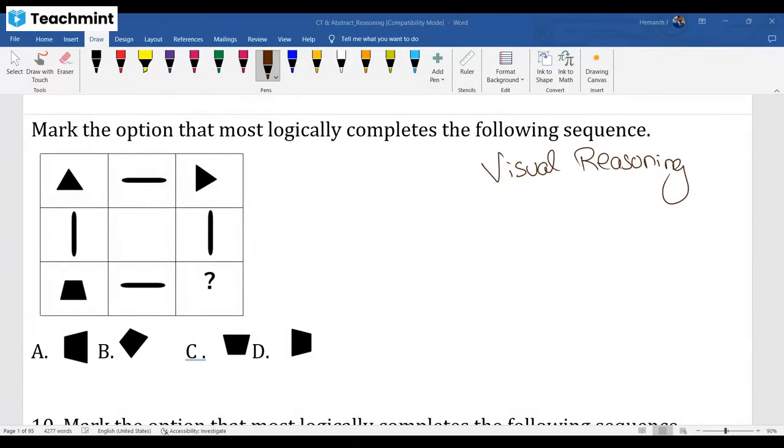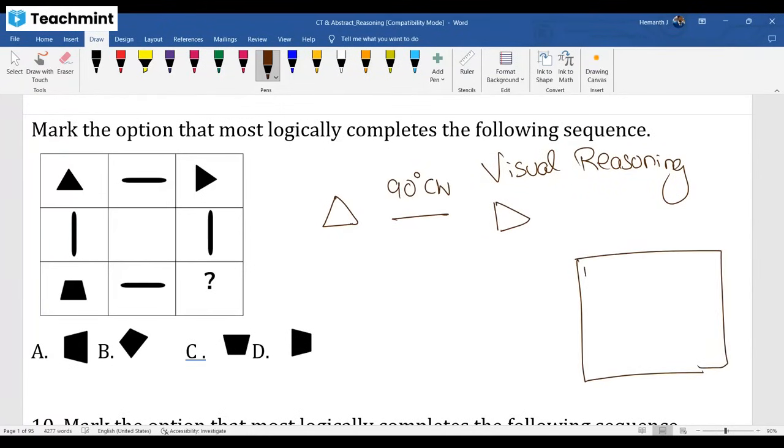What should be filled in that question mark? You observe this triangle becomes this shape. This is 90 degrees clockwise. Or you put it in a triangle position like this: 1, 2, 3, 4, 5, 6, 7, 8. Triangle initially, this point is in this place, 2nd place.